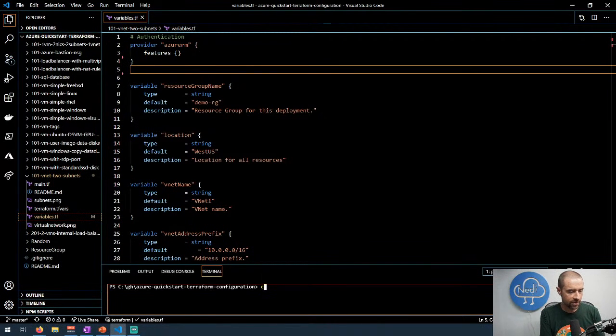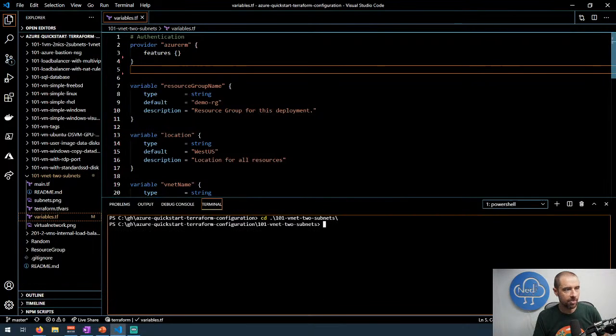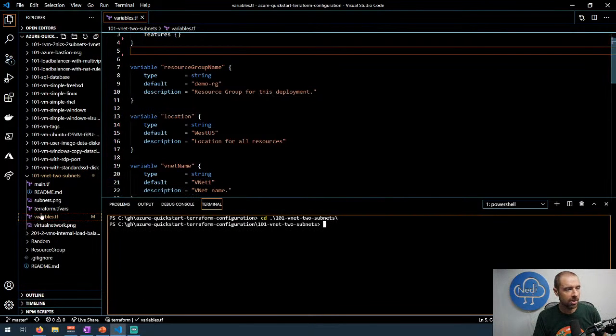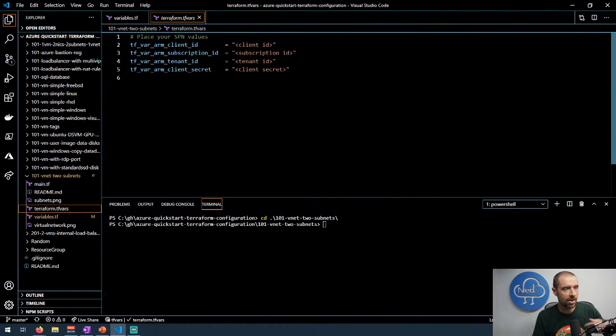Now let's go into this folder. We'll go into 101, and it was VNet 2 subnets. Okay, we're in the folder, good to go. And I've pulled out the variables that I don't want to use. If we look at terraform.tfvars, he has it set up already so that all you have to do is copy and paste your information in here and save it.